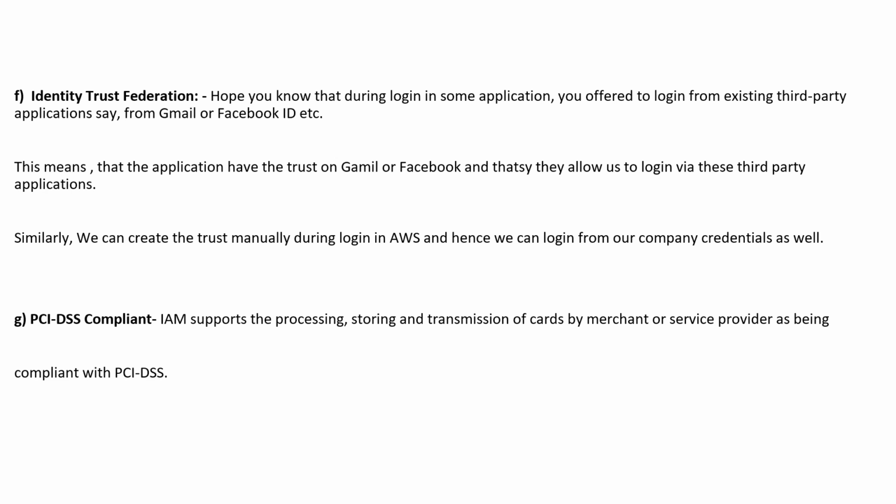So by this feature, we can merge your organization's credentials which you can manually add in the AWS account. So this is an additional feature here. Similarly, as I explained, we can create the trust manually during login in AWS, and hence we can log in with our company credentials as well, right? That means we are allowing AWS to trust our company data.